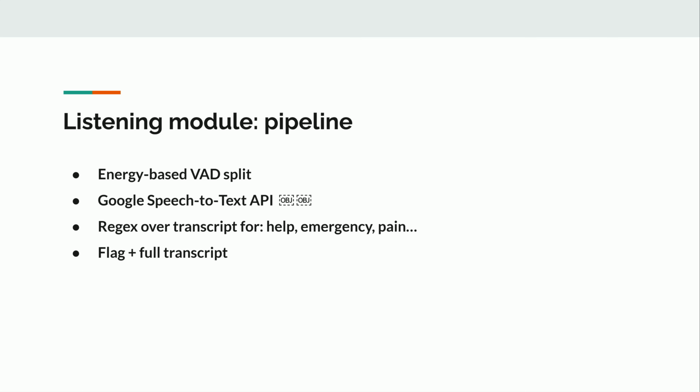The listening module began with segmenting audio using energy-based voice activity detection. Each segment is then transcribed using Google's speech-to-text API. We apply a regex-based keyword search to transcripts, scanning for terms like help, emergency, pen, or even ambulance. If any keywords are detected, the system flags the audio segment accordingly. The straightforward approach allows us quick identification of potential distress calls.